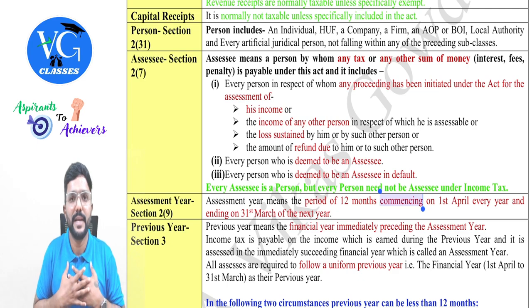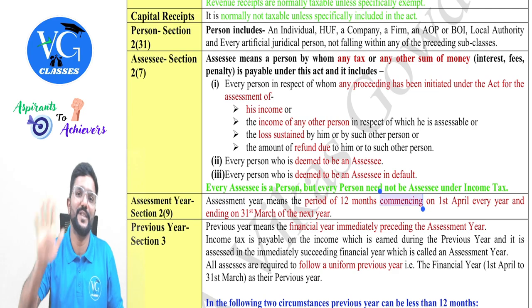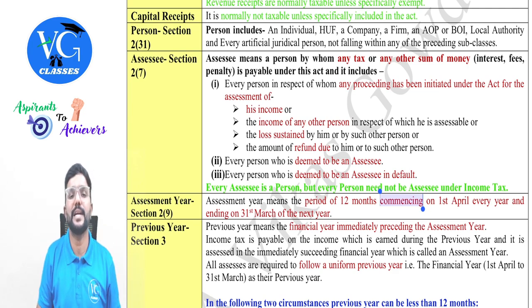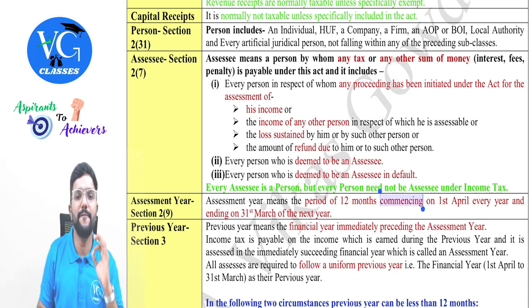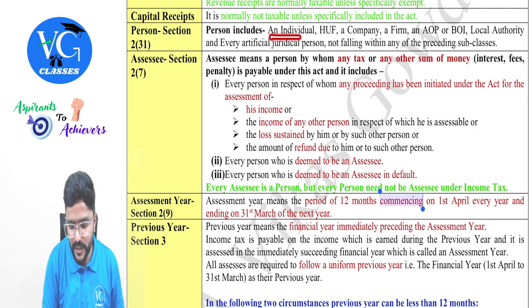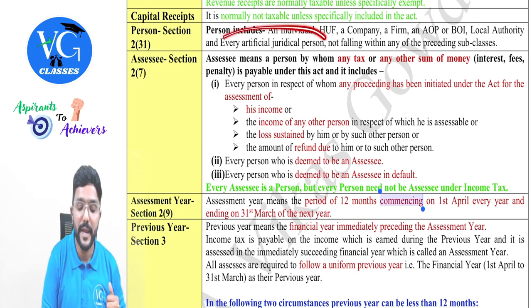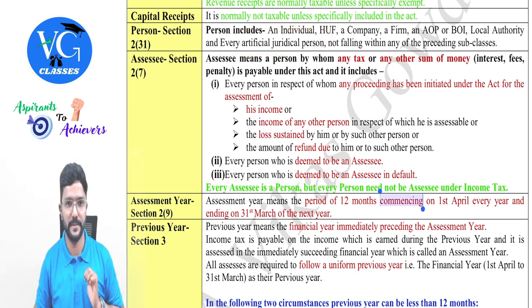Clear? For example, can partnership firm or a company be a member of AOP? Yes. But can they be a member of the body of individuals? No, they cannot. Then local authorities like municipality for urban area or panchayat for rural area, and every artificial juridical person, whoever is not covered in this list, they fall under the last category, guys. For example, hospital, educational institution, charitable institution, they come under person definition. Under what? Every artificial juridical person.